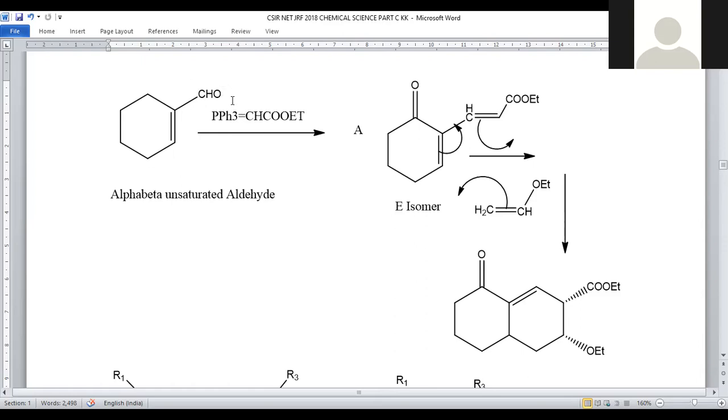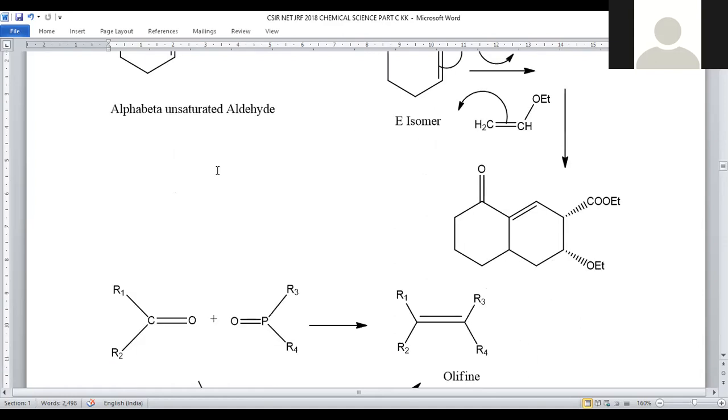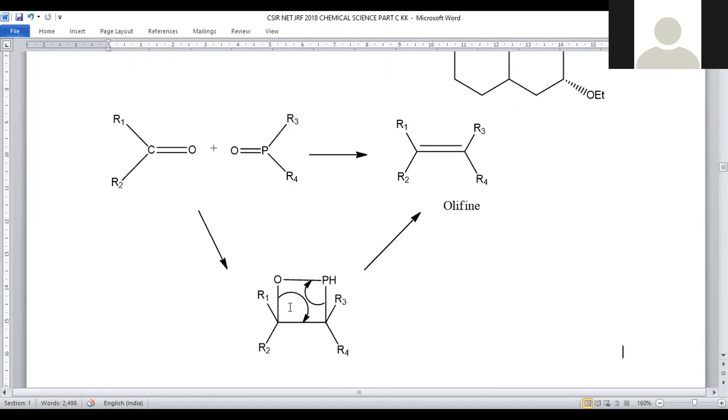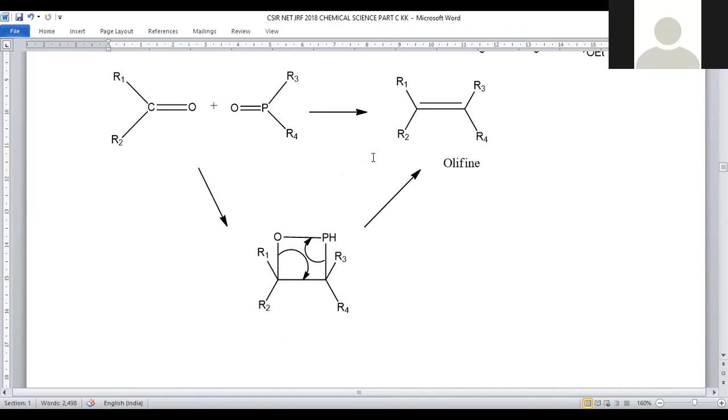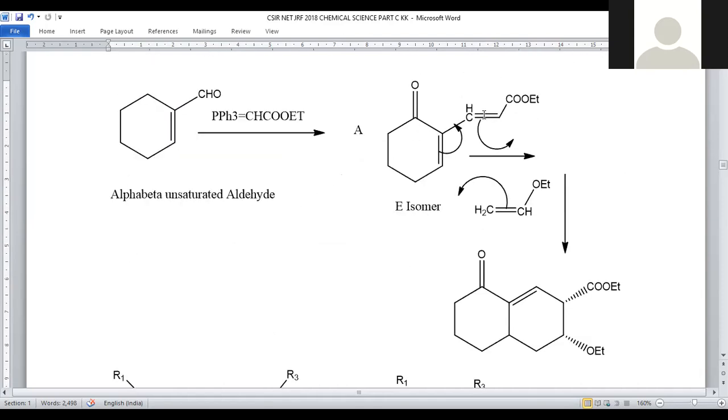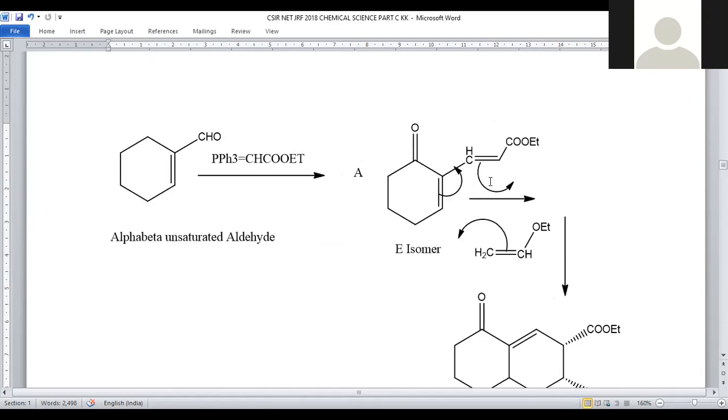There is a formation of a cyclic ylide, generated in between these two centers, and you can clearly observe the cyclic ylide form here. That cyclic ylide can be cleaved in such a manner that there is a formation of the olefinic double bond, and the remaining part P=O will be discarded, so that the formation of the E isomer is possible. This is a Wittig olefination.